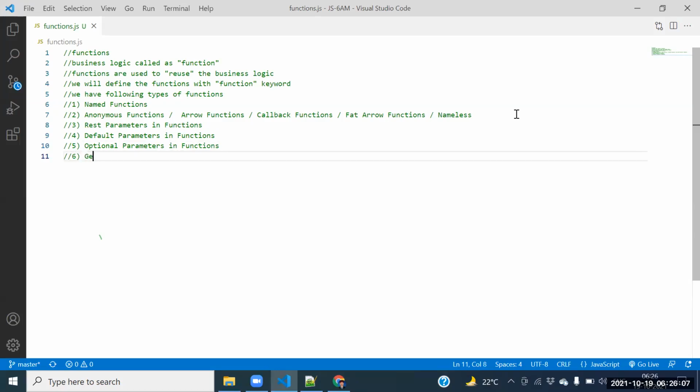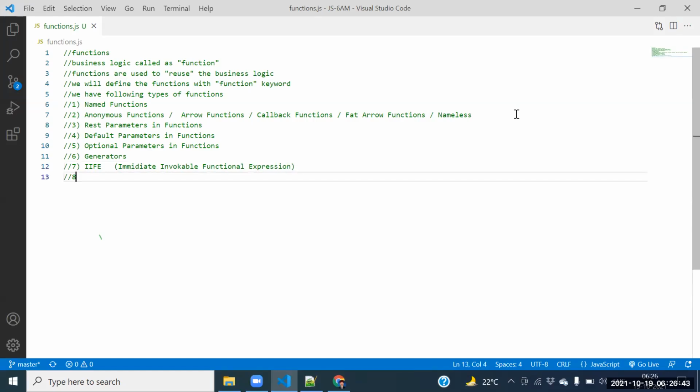Next one, sixth one is the generators. Seventh one is the IIFE. Guys, what is IIFE? Immediately invocable functional expression. That function we can call an IIFE function.